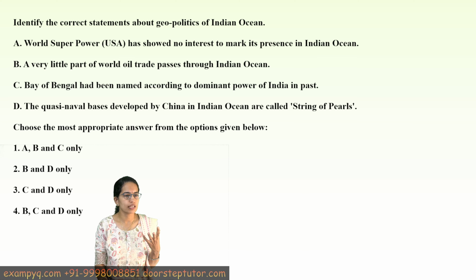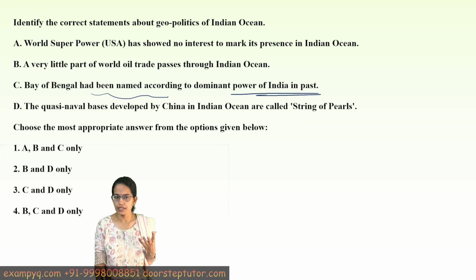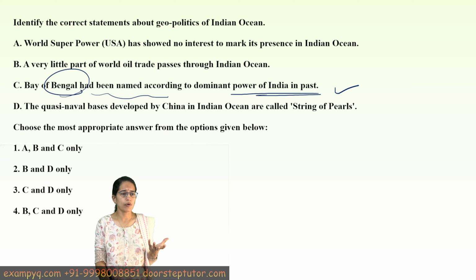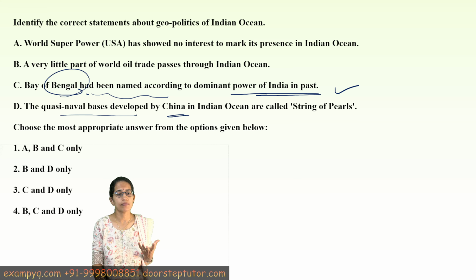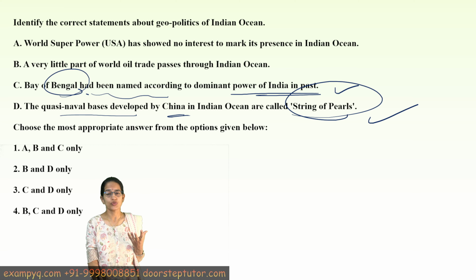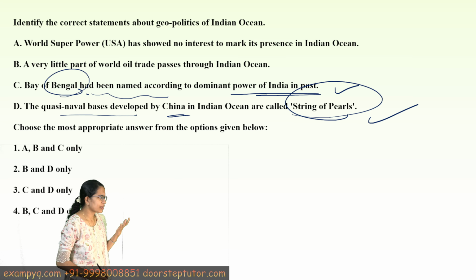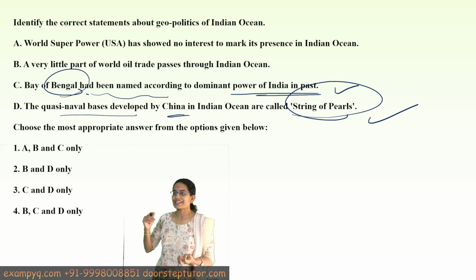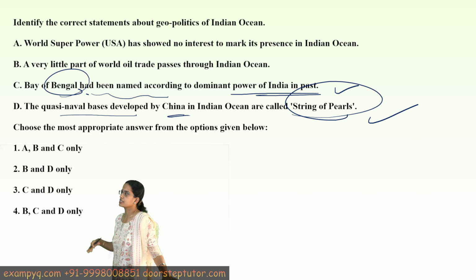Now from these given choices, we can say Bay of Bengal has been named according to the dominant power of India in the past. That's correct. So it's on the name of Bengal, right? The next is quasi-naval bases have been developed in China, and they have been called as strings of pearls. This is extremely important, extremely contemporary. So if you have been going through the recent news, you would see many places across the regions of Indian Ocean.